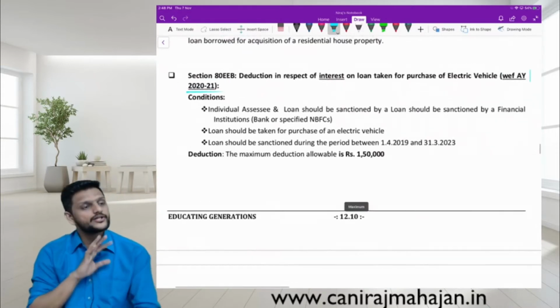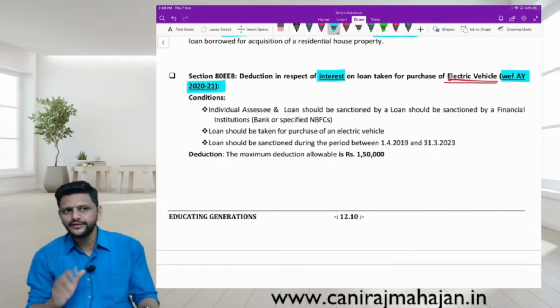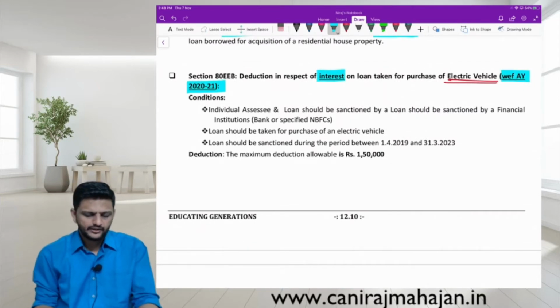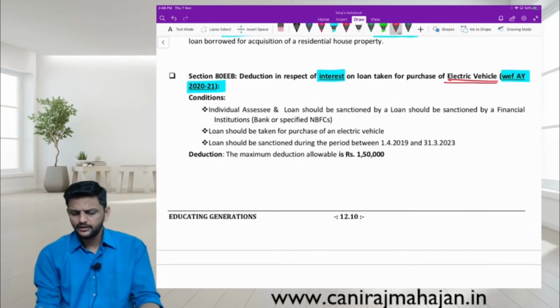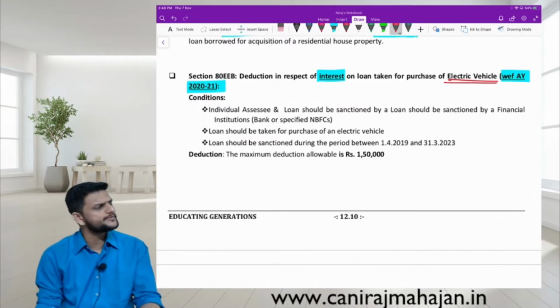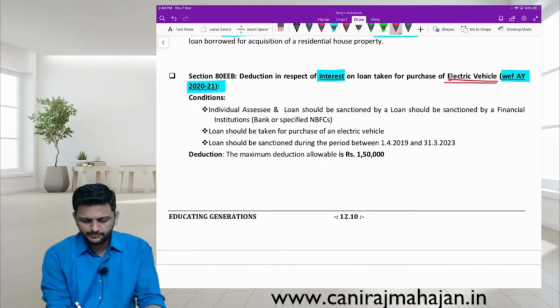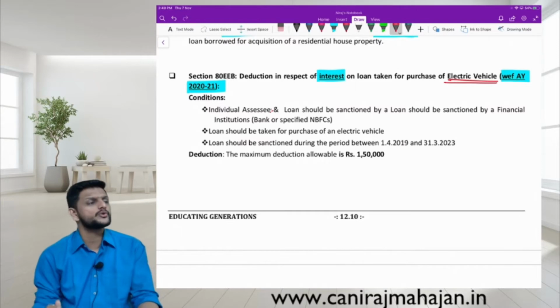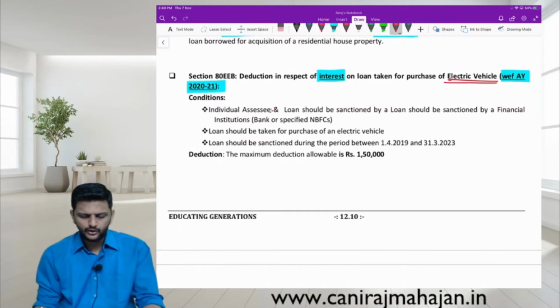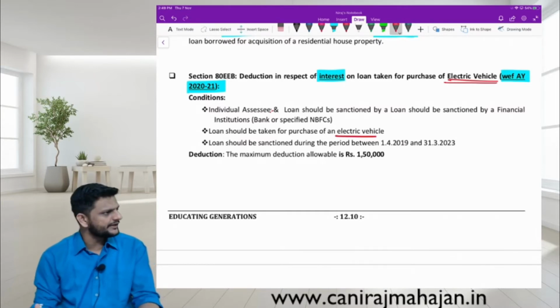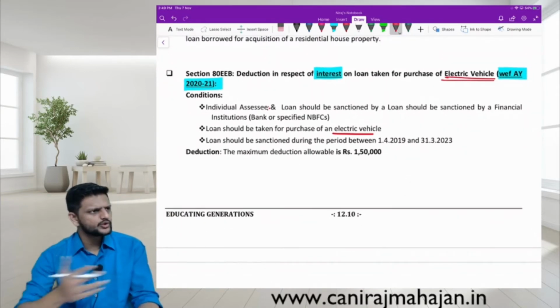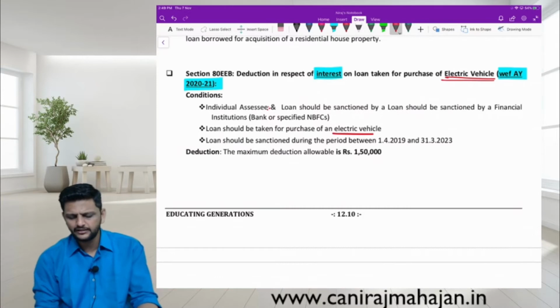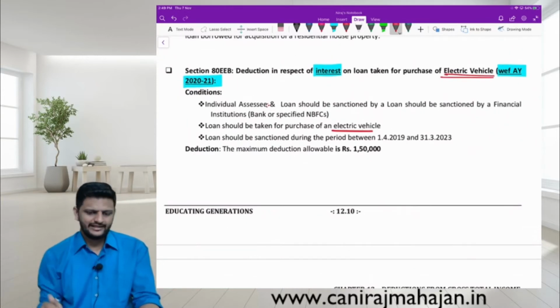So this is for each and every assessee. It has nothing to do with business. Check. Individual assessee and loan should be sanctioned by a financial institution, either bank or specified NBFC. The person should be individual assessee. Who? The person who has taken the loan. Loan should be taken obviously for purchase of electric vehicle. We have the vehicle loans, no? We have home loans and vehicle loans. So vehicle loans, but only for electric.